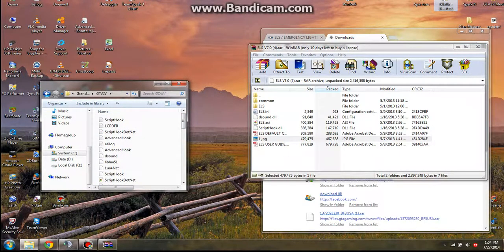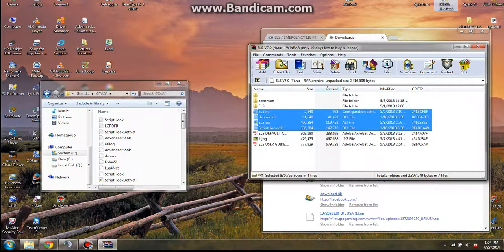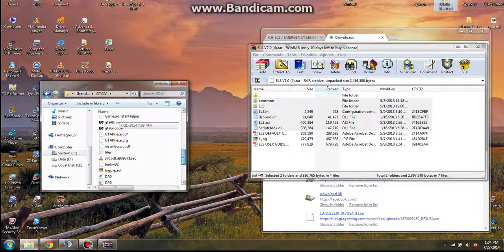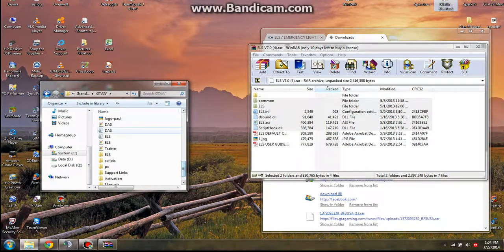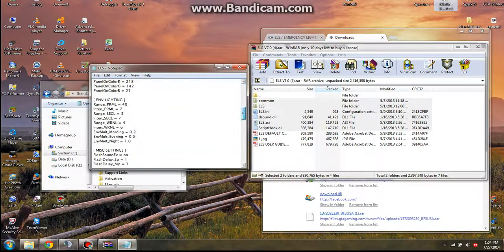What you want to do is Ctrl-click these. Once you click those, you want to drag them in. I already did it. I have all the settings set, you know, made them brighter and all that. I'll do another video on how to do all that. Once you do that, you should be set. You can probably go into ELS. This is how you can modify them.